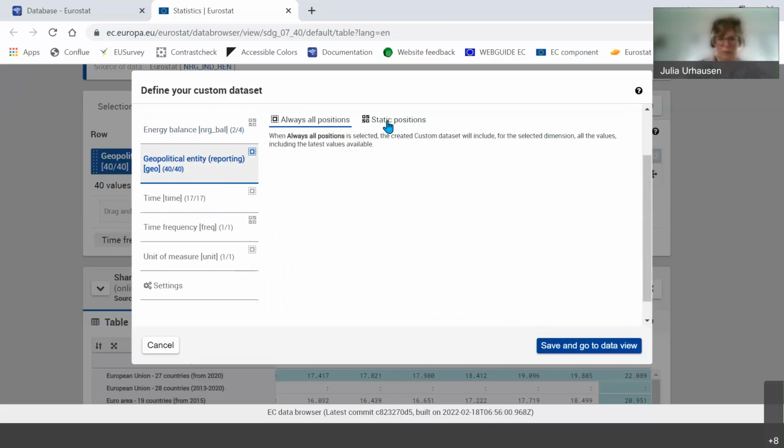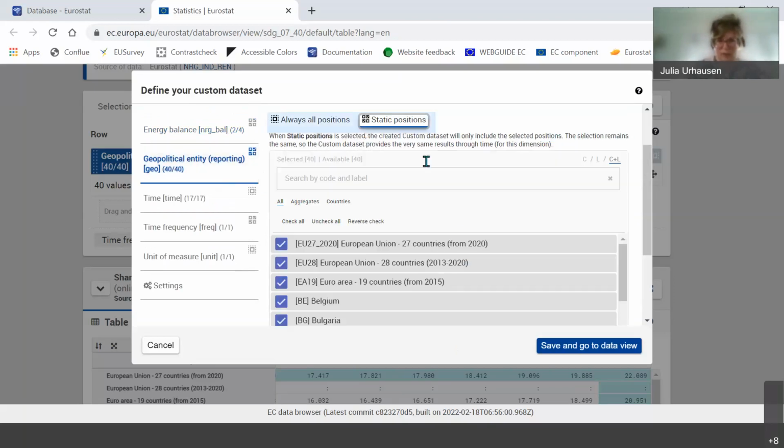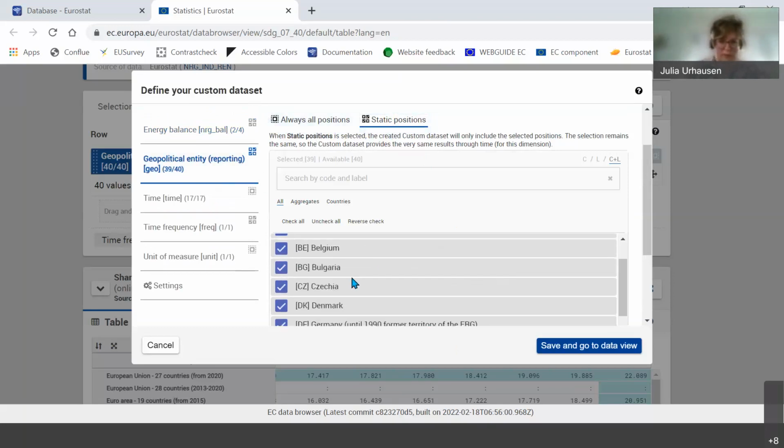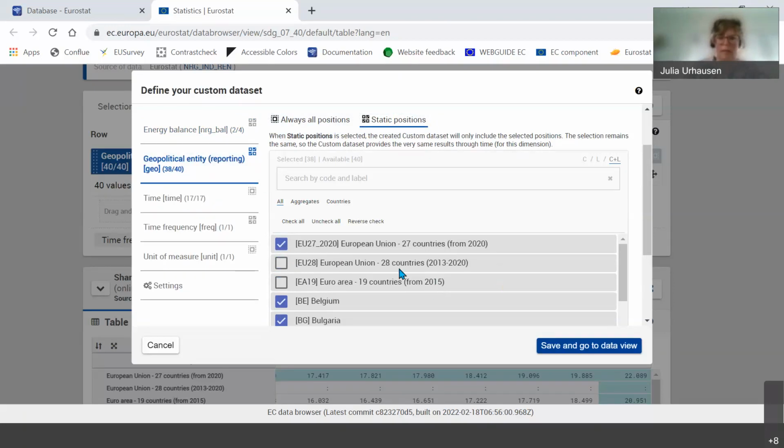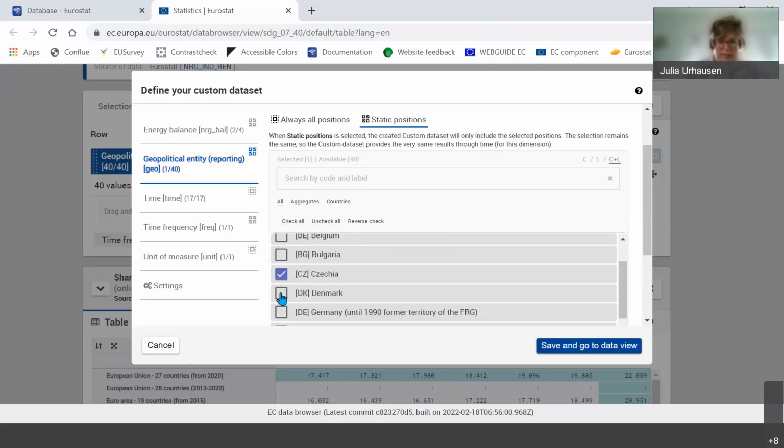Then for the countries, the same. I can check all the positions. So by default, all countries that are available are selected. But I don't want the EU28 because you see this is not a valid aggregate anymore. I'm not so interested in the euro area, or maybe I just need one or two countries. So you can also uncheck all and then just select the few countries you're interested in.